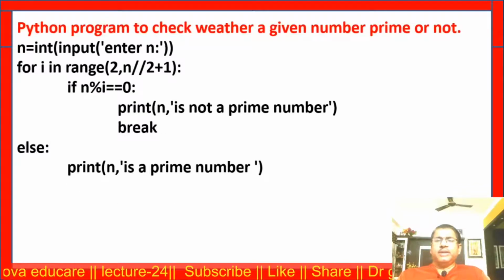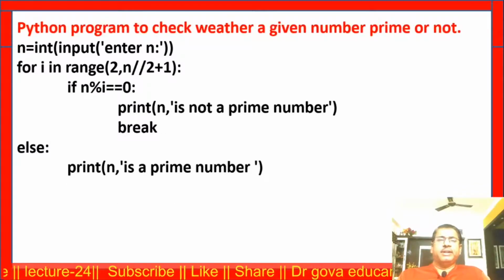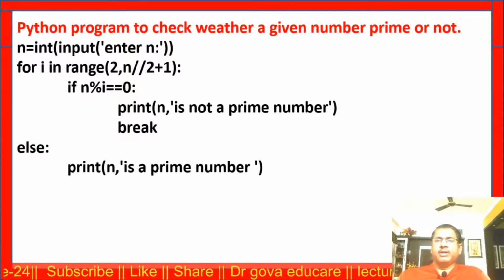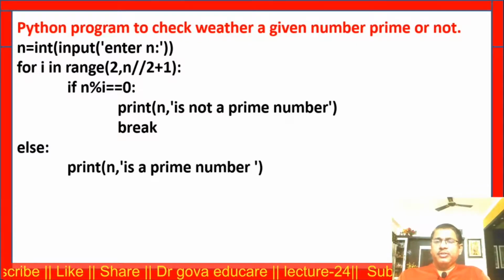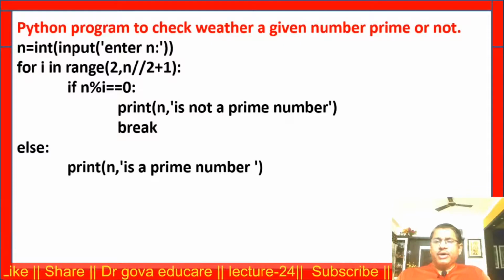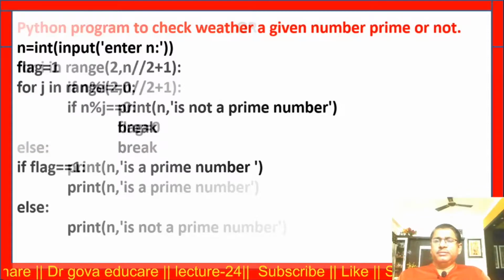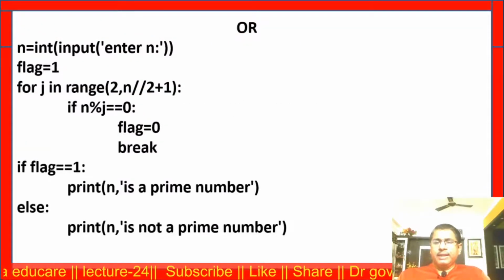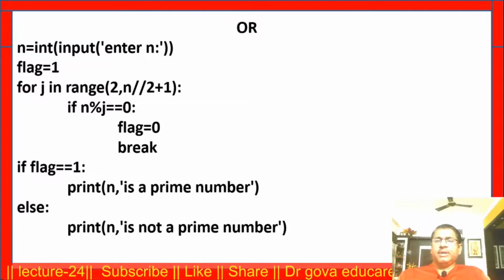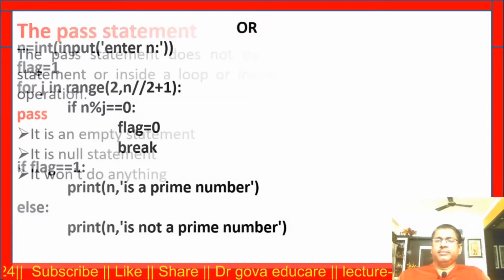Next, a Python program to check whether a given number is a prime number or not. Here I am using the for-else suite, and also without the for-else suite. I have already executed the programs.